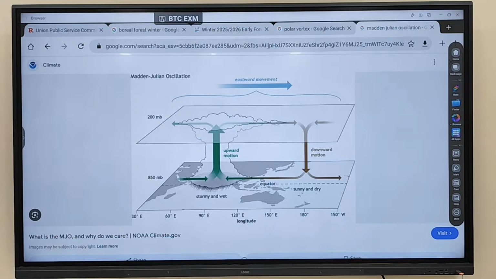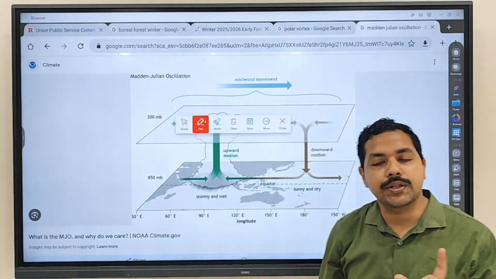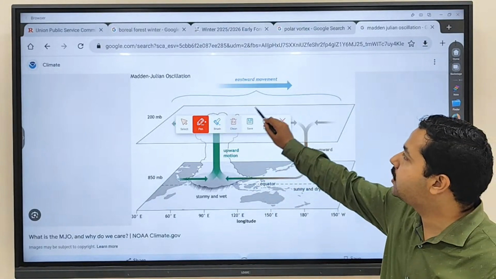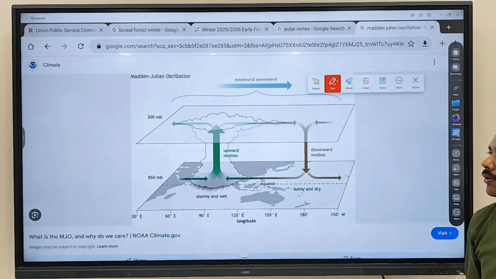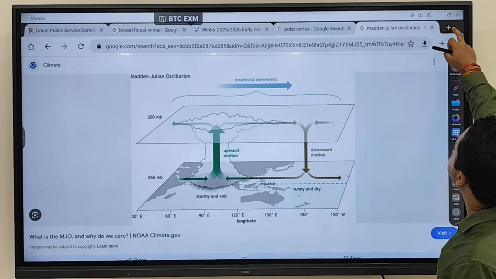Now the next news that you are constantly finding is regarding this oscillation, the Madden-Julian oscillation. So in examination, this can also come. What do you understand by the term Madden-Julian oscillation? What is this oscillation?